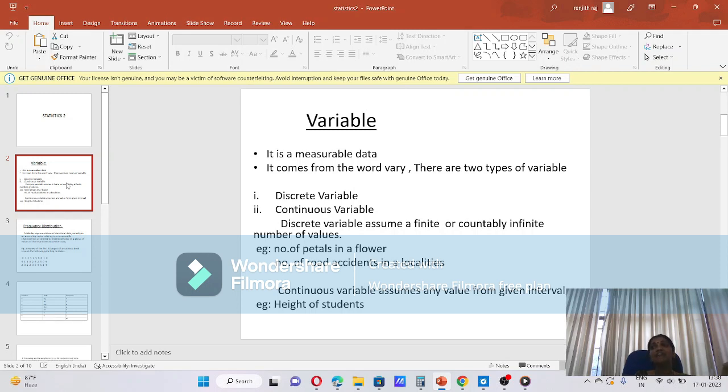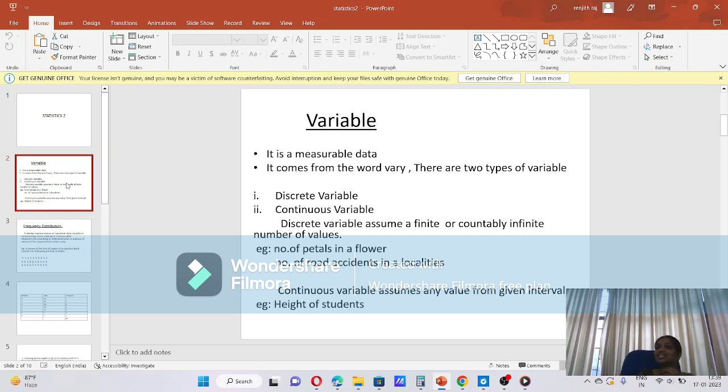There are different types of variable. What are they? Discrete variables and continuous variables. The variables are of two types. Then, what is a discrete variable? A discrete variable is a countable variable. A discrete variable assumes a finite or countably infinite number of values. We can count 1, 2, 3, etc. We can count the values.